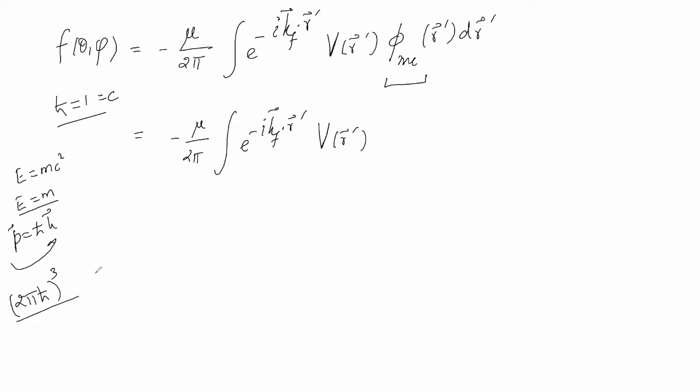But for all practical purposes, we understand that the thing should be in proper dimension, and instead of writing h cross and c all the time, we put them equal to 1. And then what is my incident wave? The incident wave will be e to the power i ki dot r prime, and this will be dr prime.